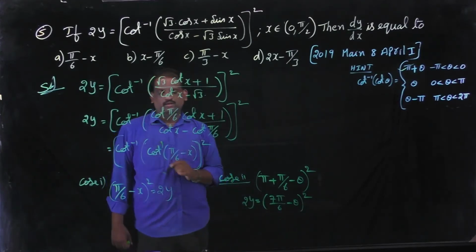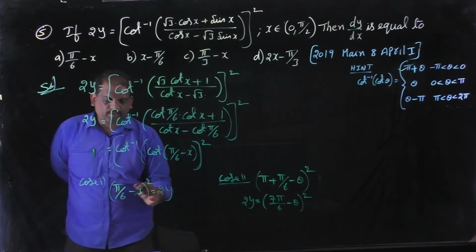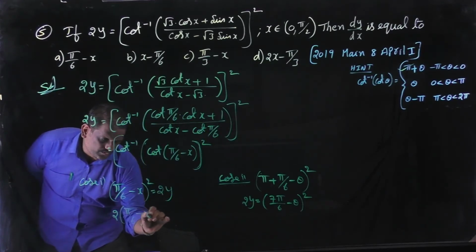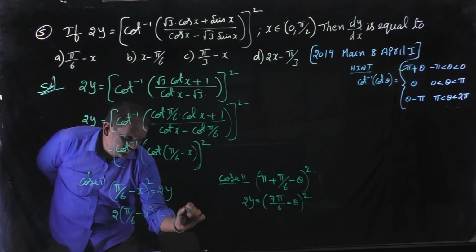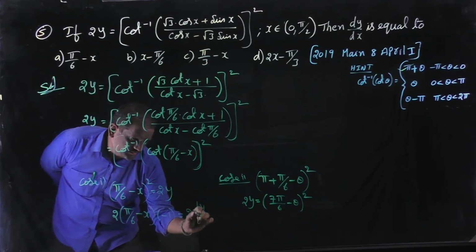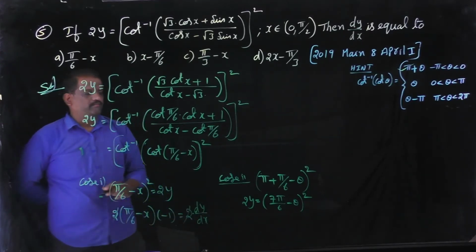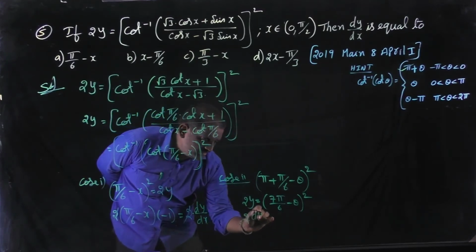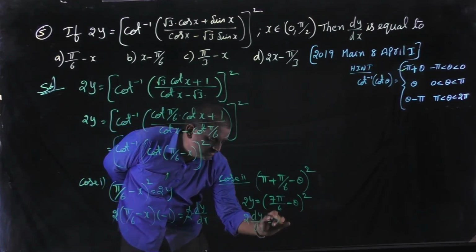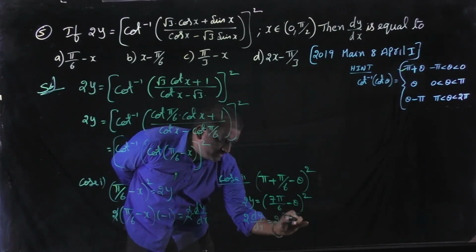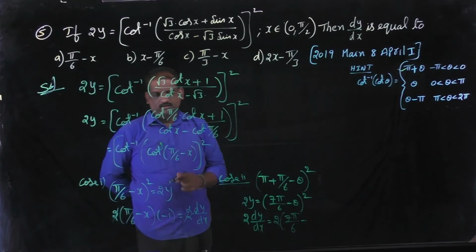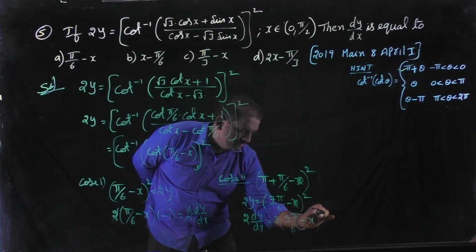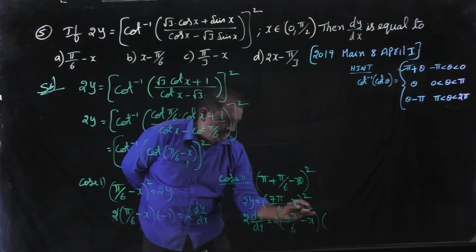Differentiate with respect to x, then we get 2 into pi by 6 minus x into minus 1, equal to 2 into dy by dx. Here 2 cancelled. Same here, 2 into dy by dx is equal to 2 into 7 pi by 6 minus x into differentiation of 7 pi by 6 minus x, that is minus 1.